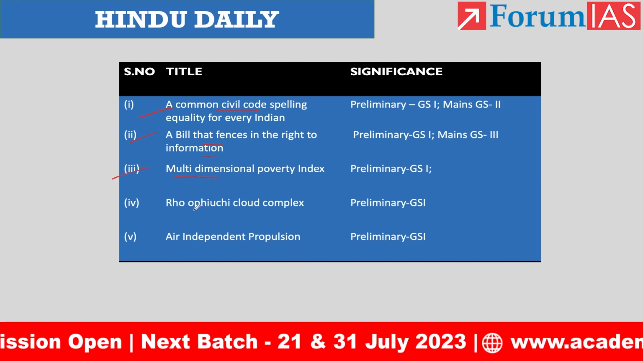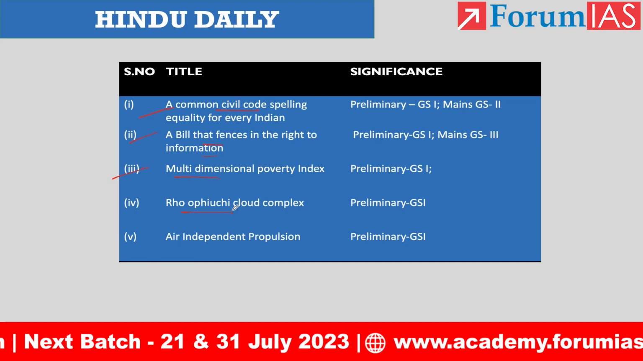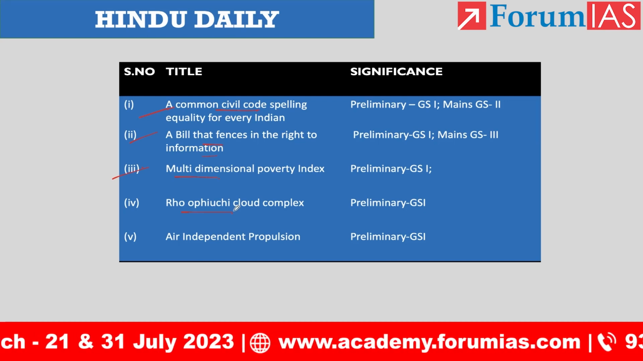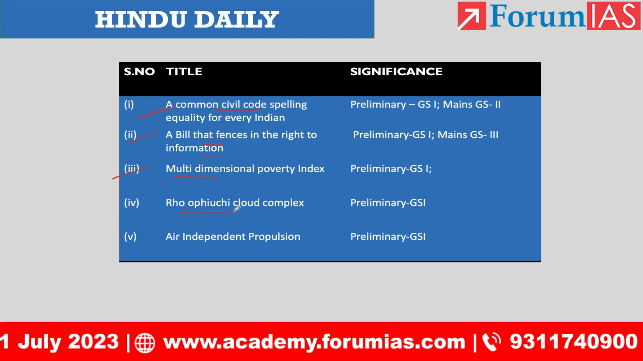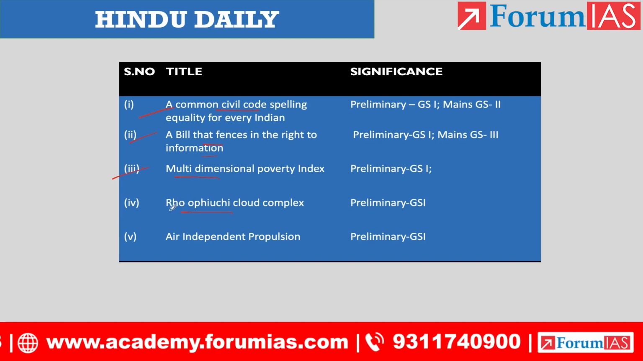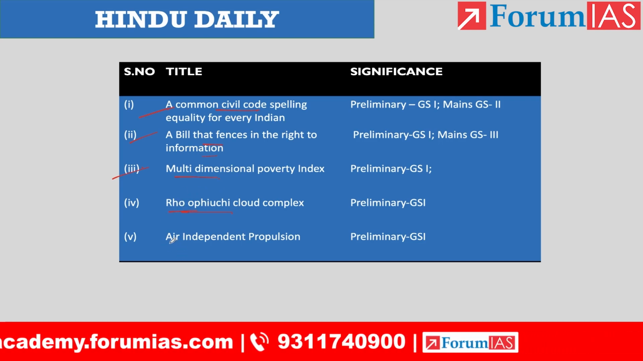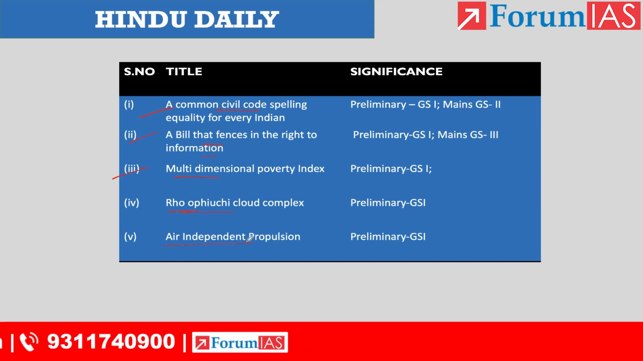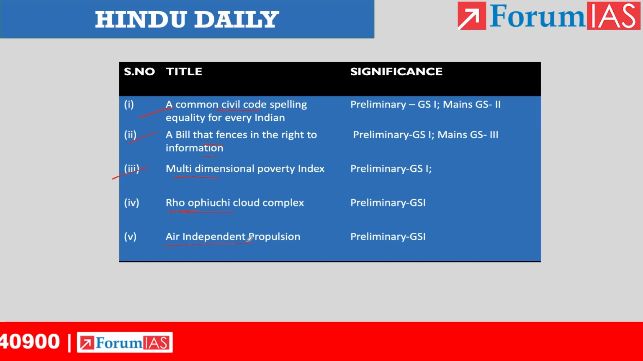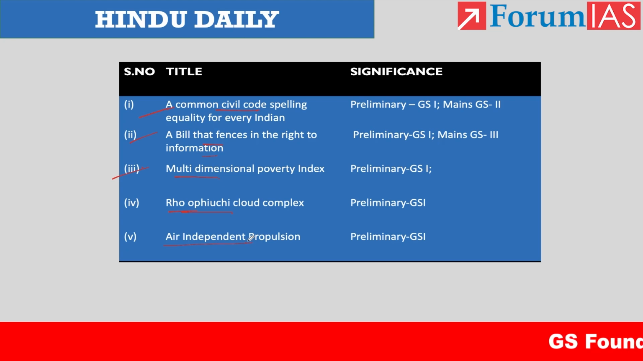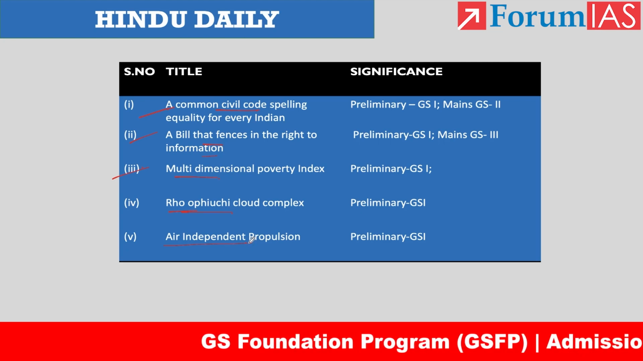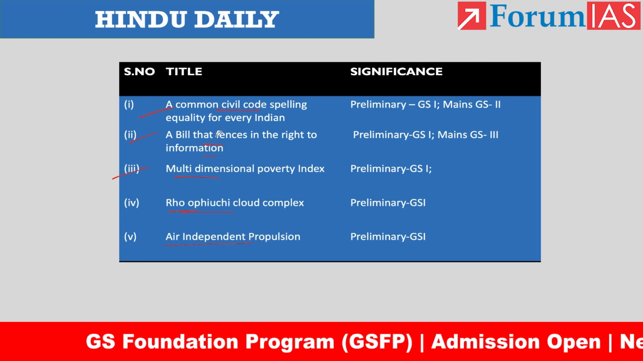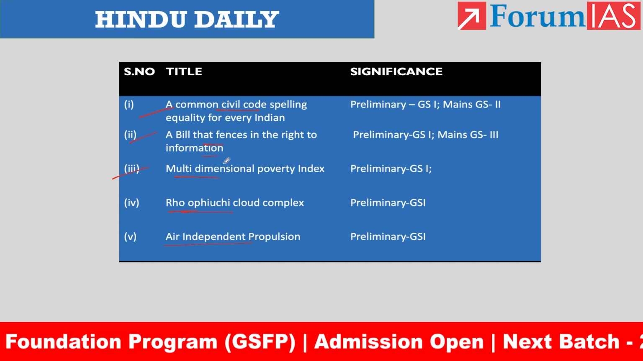Then the CH cloud complex. This is the article related to the James Webb Space Telescope. In this article, we will see some basics about the CH cloud and James Webb. Then the last article is about the air independent propulsion system. This is related to the DRDO. DRDO is going to collaborate with the French DCNS for fitting the air independent propulsion system in their new Scorpene submarines, which they are going to procure from France. So these are all the 5 articles we are going to discuss today.